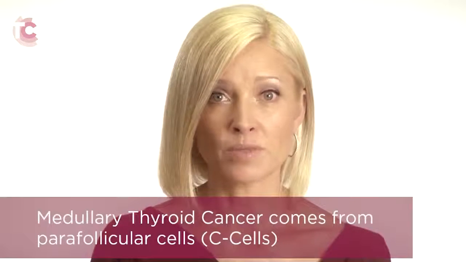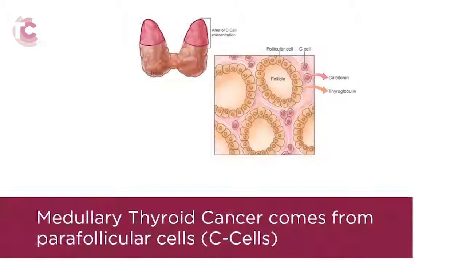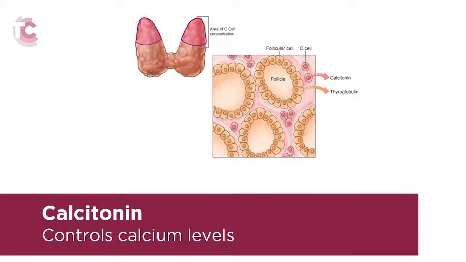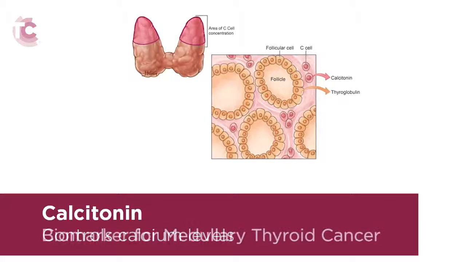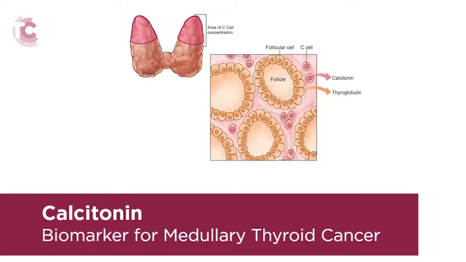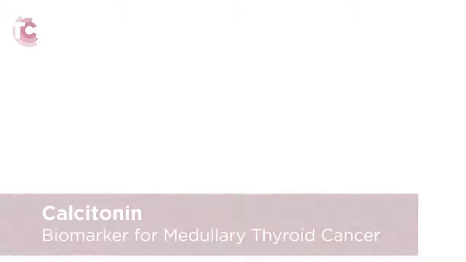The other two types of thyroid cancer, medullary and anaplastic, cannot be treated with radioactive iodine and TSH suppression. Medullary thyroid cancer arises from different cells in the thyroid gland called parafollicular cells, or C cells. Instead of making thyroid hormone, they make another hormone called calcitonin, which controls calcium levels in the blood. In this form of thyroid cancer, calcitonin is a useful biomarker that allows physicians to monitor for recurrence of disease.